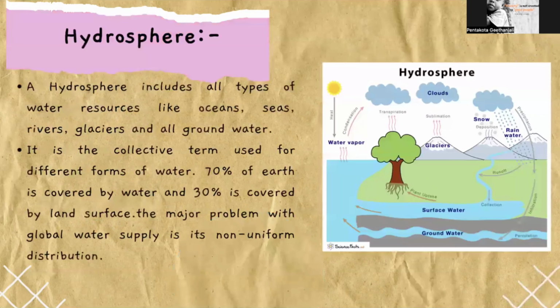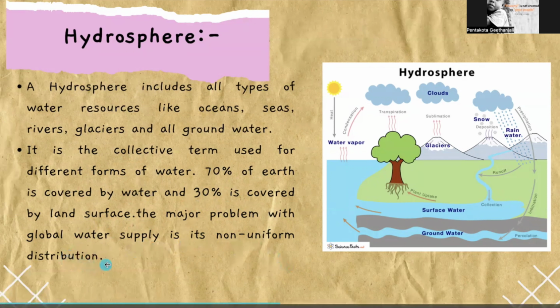Next, hydrosphere. It includes all types of water resources like oceans, seas, rivers, glaciers, and all groundwater. It is a collective term used for different forms of water. 70% of Earth is covered by water, and the remaining 30% is covered by land surface. The major problem with global water supply is its non-uniform distribution.